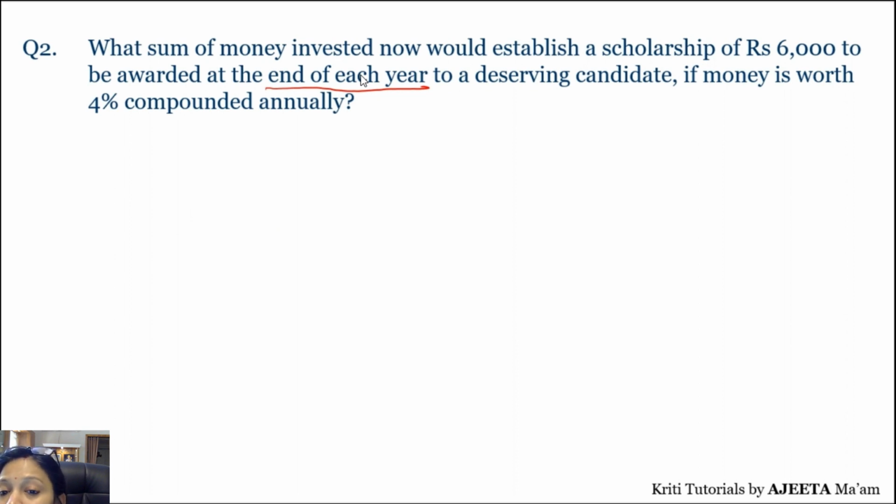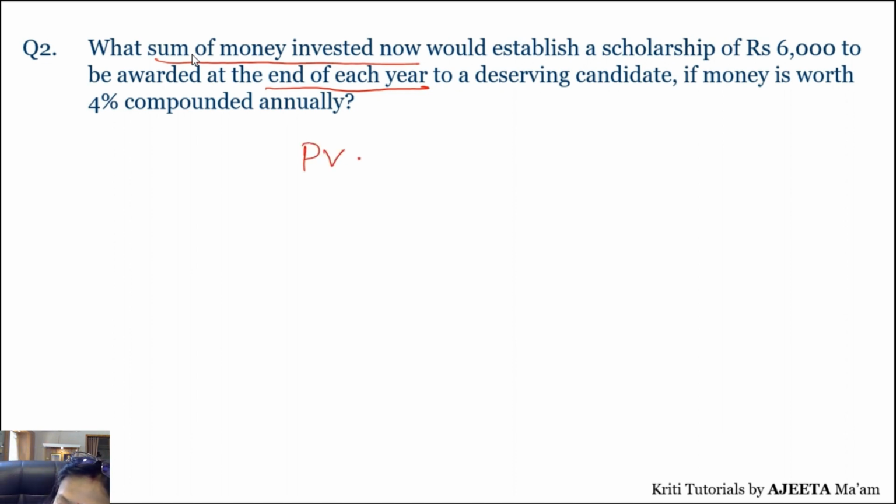So now yearly है तो वो पूछ रहा है what sum of money should be invested now. That is what we are going to find. Present value का मतलब क्या होता है? Present value का मतलब होता है now, today's value. So what we have to find? We have to find PV, that is present value.